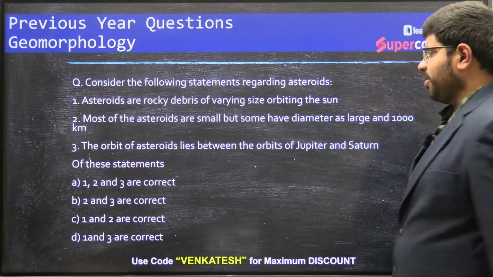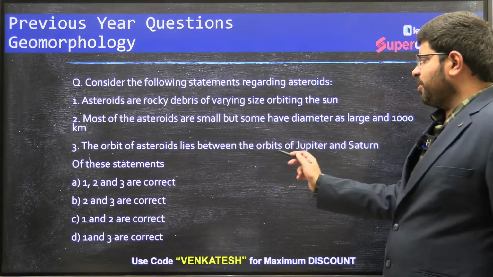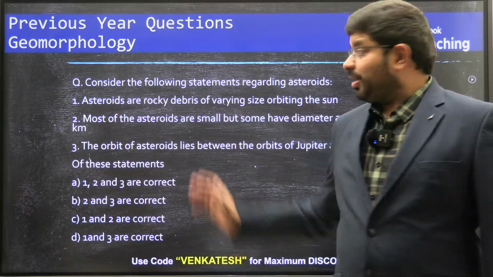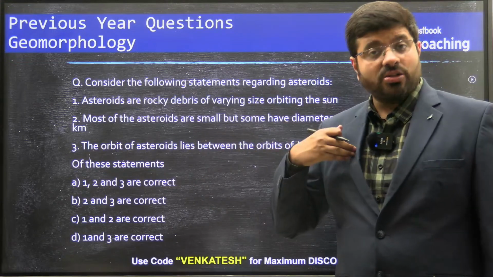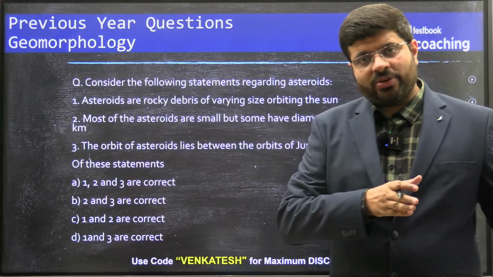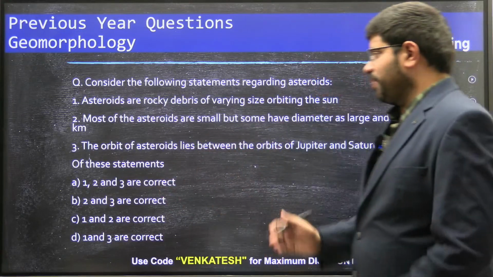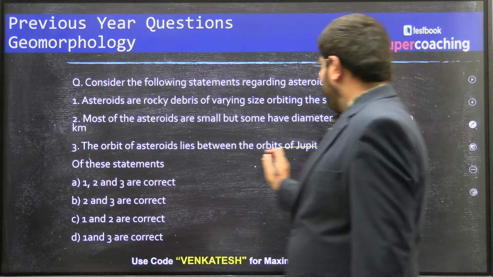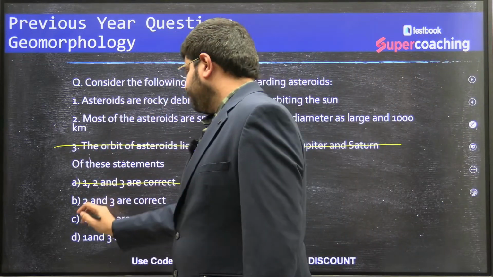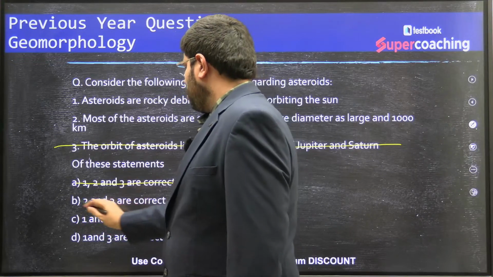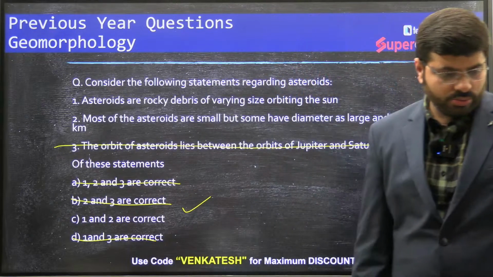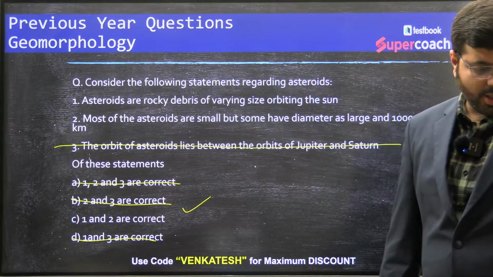Now you see, the orbit of asteroids lies between the... See, why do you think that previous year questions are sometimes important? This kind of template, maybe it has lost its relevance now, but the learnings remain. In other words, the same question is repeated in another statement. If you have avoided statement 3, automatically you are getting the answer as C, 1 and 2. So that is the idea, right?